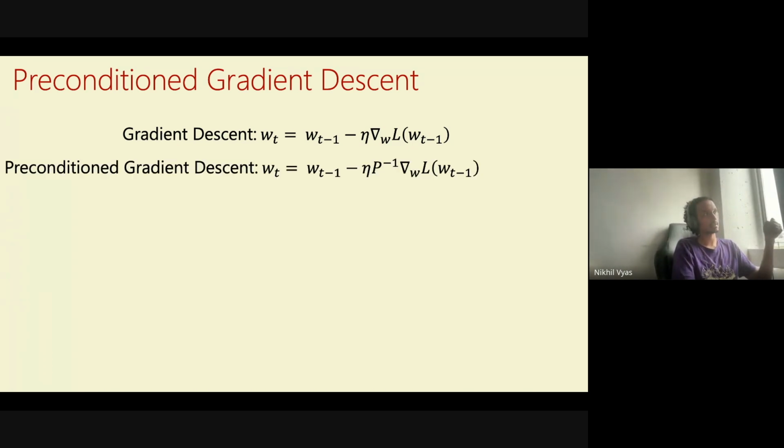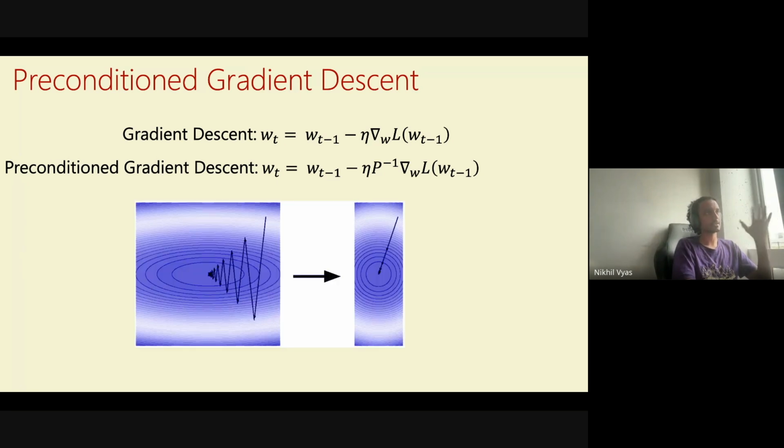What preconditioned gradient descent says is that instead of moving in the direction of the gradient, we move in the direction of some matrix P inverse times the gradient. And why would we want to do this? Here's an intuitive picture. Suppose our loss landscape looks like the picture on the left. In that case, the y-axis has much more gradient than the x-axis.